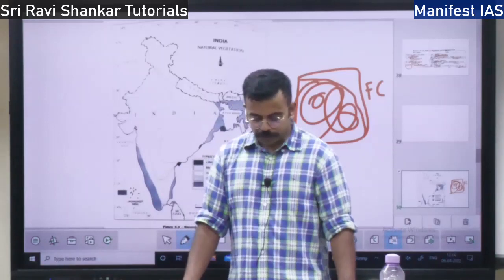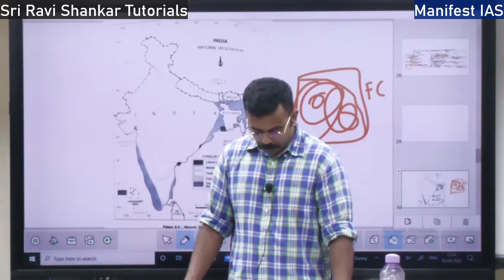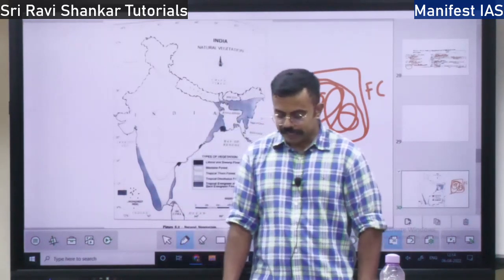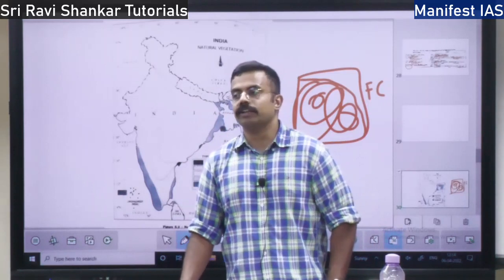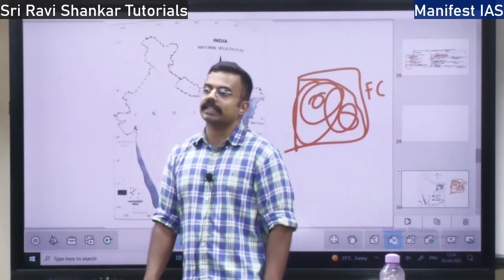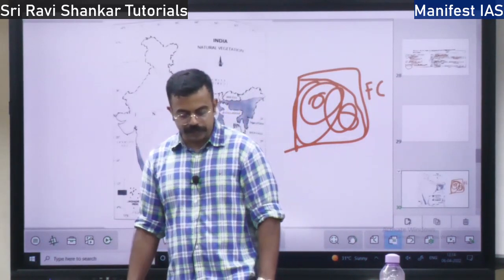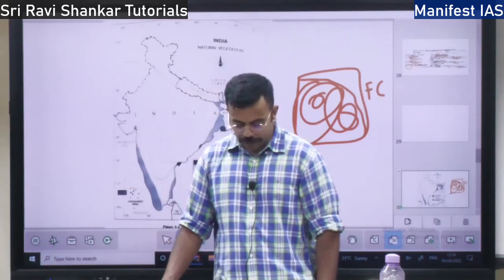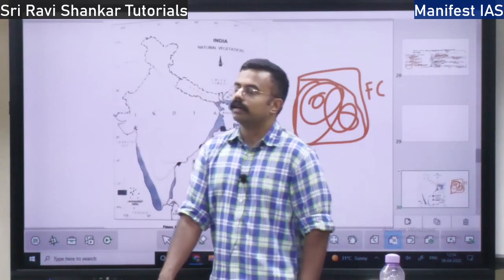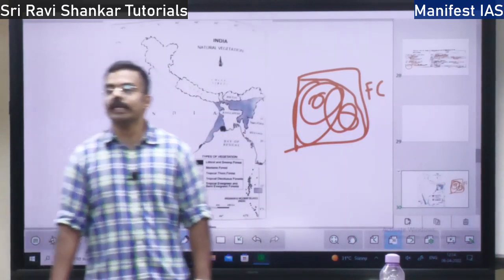So with respect to forest cover, you have 24% as per the recent India State of Forest report. Who releases this report? It is released by the Forest Survey of India. Forest Survey of India releases the India State of Forest report. The recent report was in 2021, and it is a biennial report. Biennial means once in 2 years.